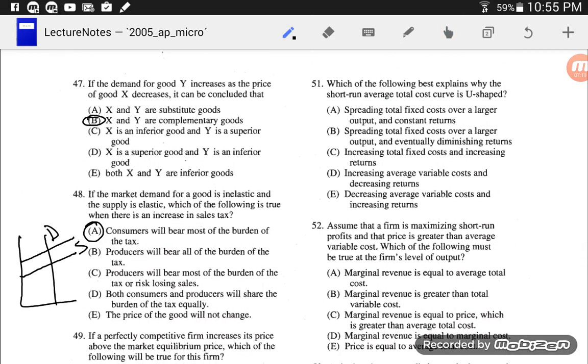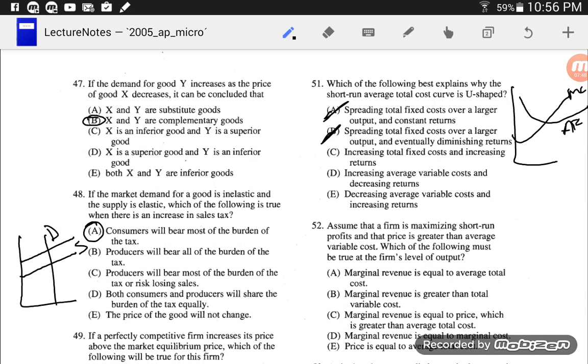Number 51. Which of the following best explains why the short-run average total cost curve is U-shaped? Boom. Looks like this. There was marginal cost. There was average total cost. Why is it U-shaped? Is it because spreading out total fixed costs over a larger output? No. Is it spreading out total fixed costs over a larger eventually that doesn't cause diminishing returns? No.